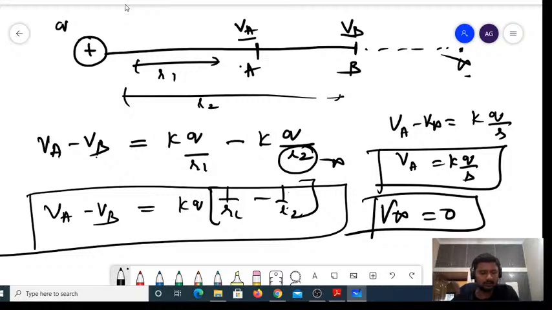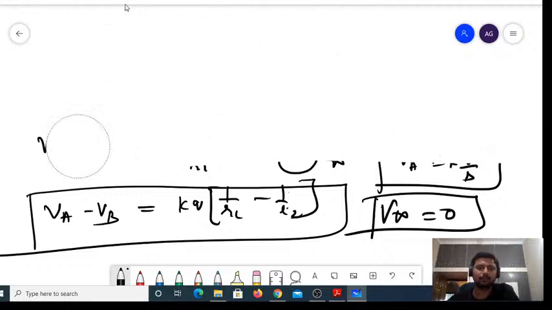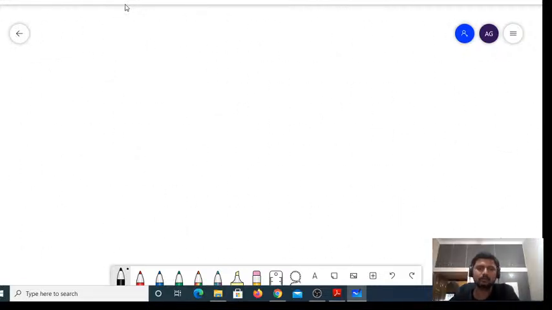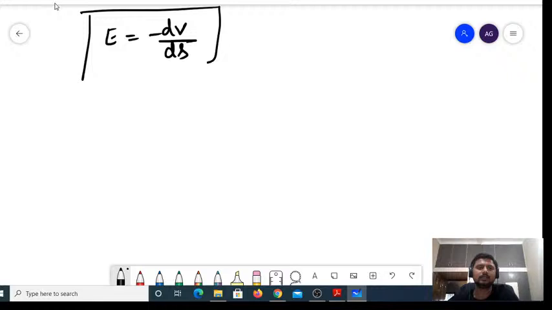So what is that relation between electric field and electric potential? Yes, the relation between electric field and electric potential is given by E is equal to minus dV by dr.